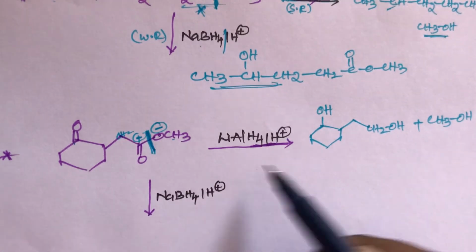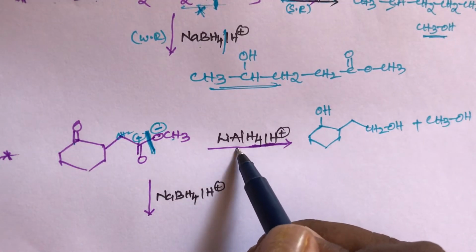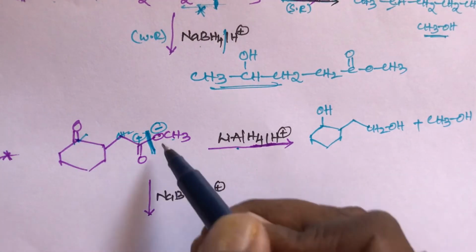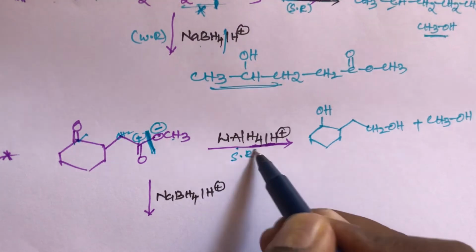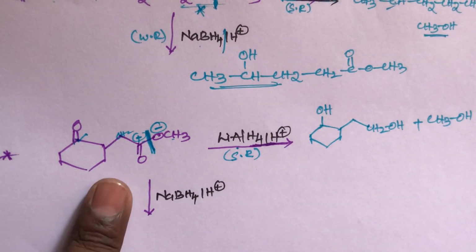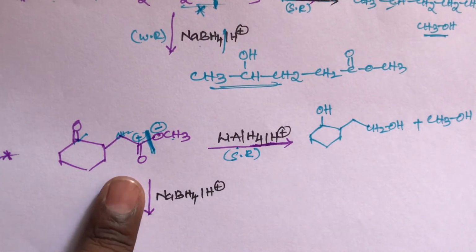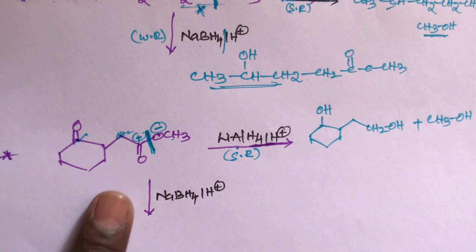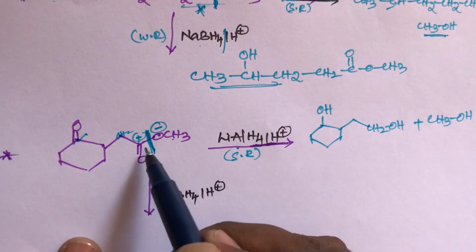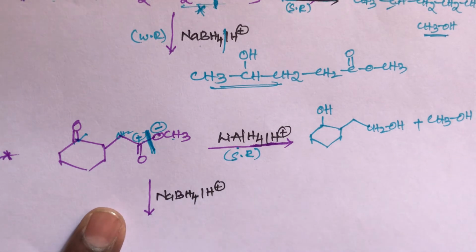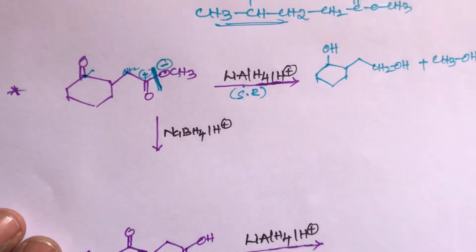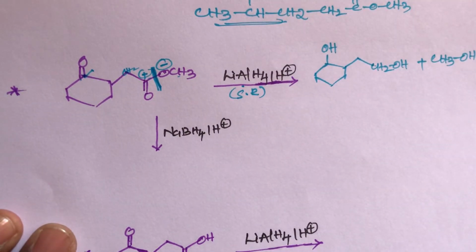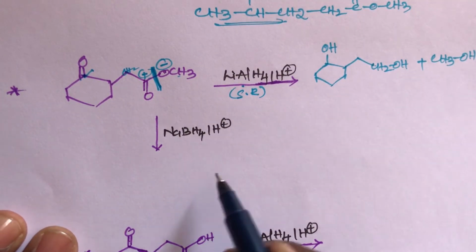So here this lithium aluminum hydride can reduce the keto group also and the ester group also. Lithium aluminum hydride is a strong reducer, so that's why it can reduce aldehydes, ketones, esters, amides, cyanides and everything. So lithium aluminum hydride can reduce the keto group, and this is the keto group, this is the ester group. And next one, sodium borohydride, students. We know this sodium borohydride can reduce only ketone, cannot reduce ester. So what is the product?